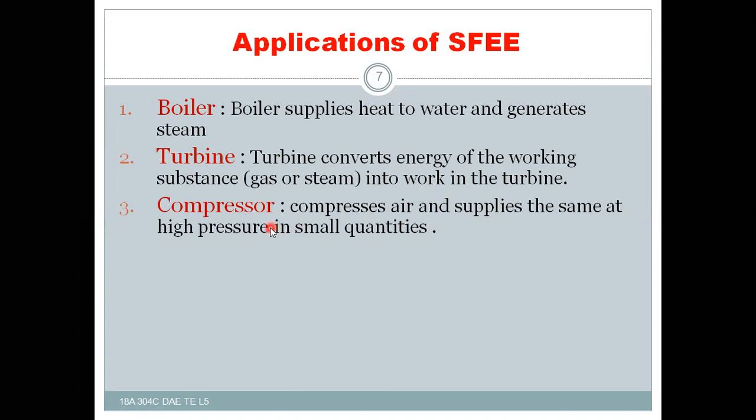And the compressor, in this case, compresses the atmospheric air and supplies it to the other system or the receiver at high pressure in small quantities.